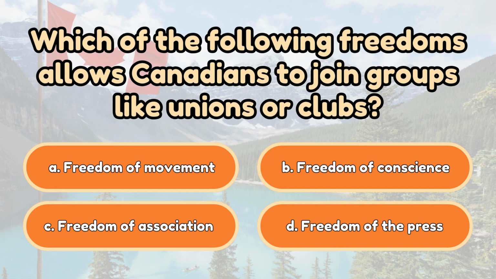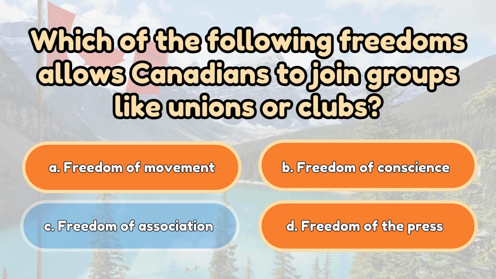Which of the following freedoms allows Canadians to join groups like unions or clubs? A. Freedom of movement. B. Freedom of conscience. C. Freedom of association. D. Freedom of the press. The correct answer is C. Freedom of association.